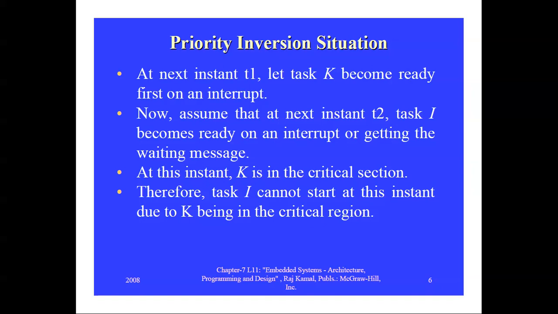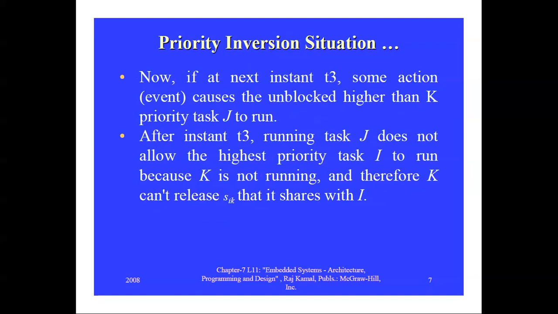So I cannot share those resources. It cannot start the task because K is in the critical region. Next, at T3, some actions in the process K unblock the process J to run. So at T3, some actions have occurred in K, which may trigger the unblocking of J.